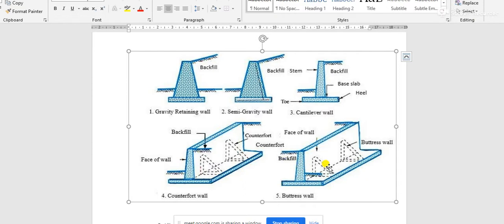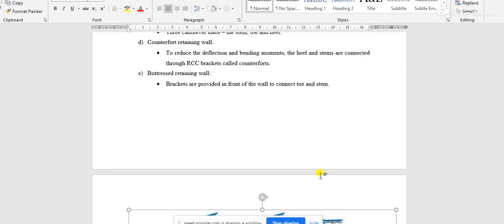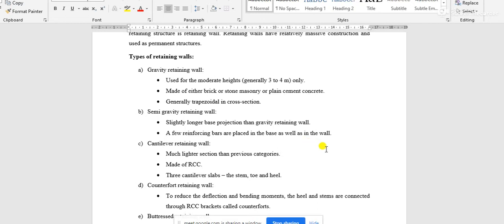These are similar types of retaining wall, but in a counterfort wall the triangular brackets are provided at the back portion of the wall to connect stem and heel. In a buttressed retaining wall, the triangular brackets are provided at the front portion of the wall to connect stem and toe. These two types of retaining walls are special kinds of cantilever retaining wall. So this is all about the classification of retaining wall.